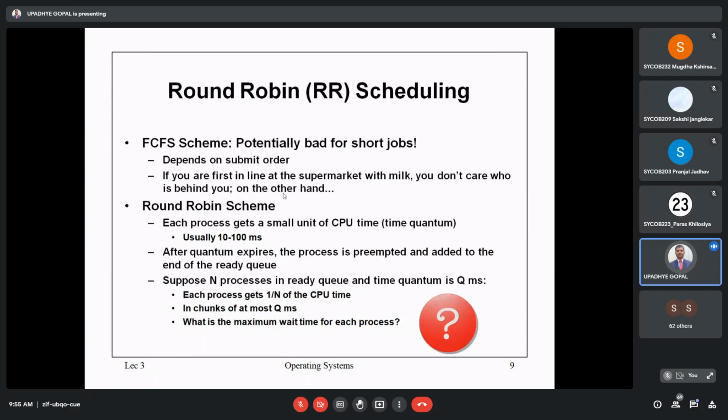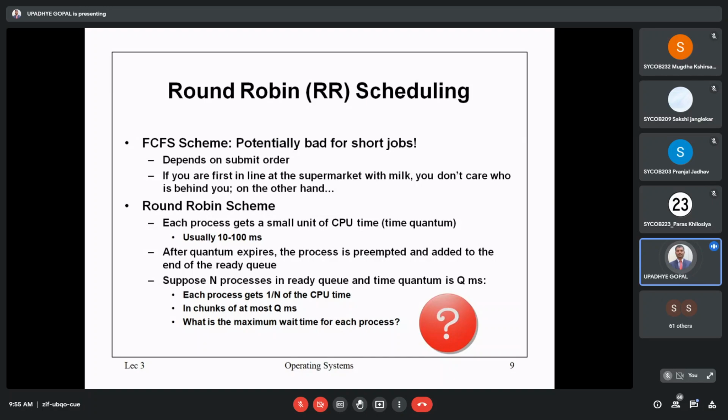So the answer for this question is the round robin scheme. Each process gets a small unit of CPU time, another word for which is quantum. Usually it is 10 to 100 milliseconds. After the quantum expires, the process is preempted and added to the end of the ready queue. This is very important. One important term in front of you is preemption. What is preemption? Forcefully removing the particular process, the particular job, from the queue, and it will be added at the end. How it happens, we'll check.